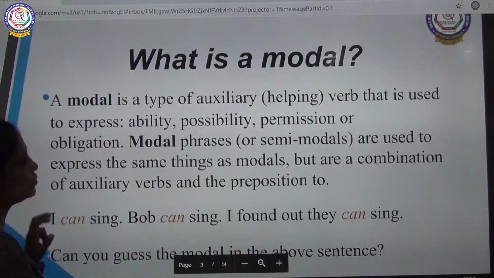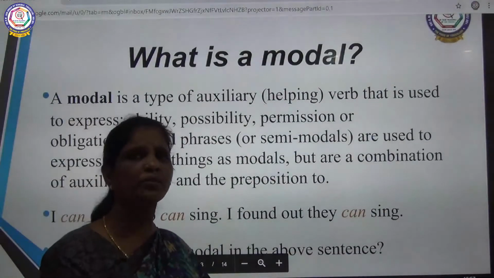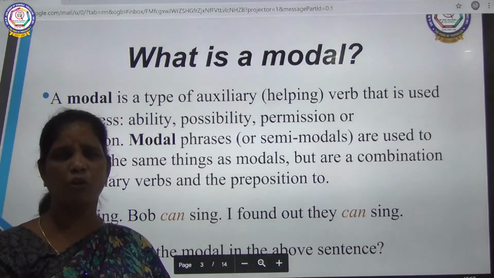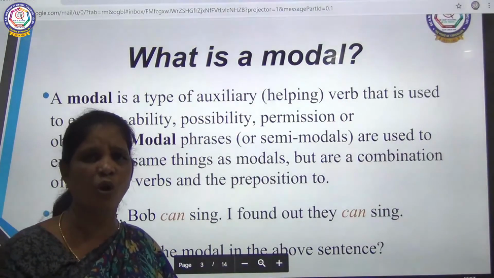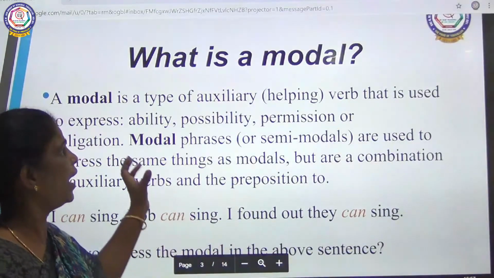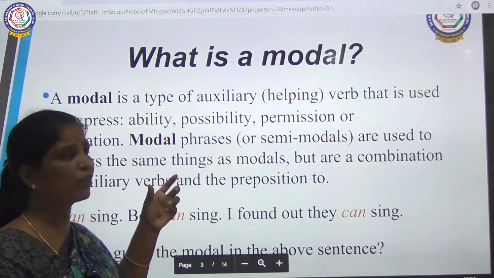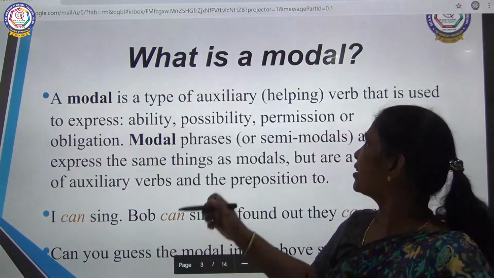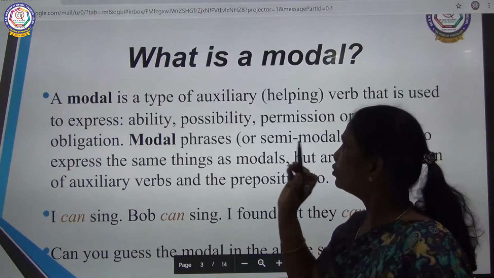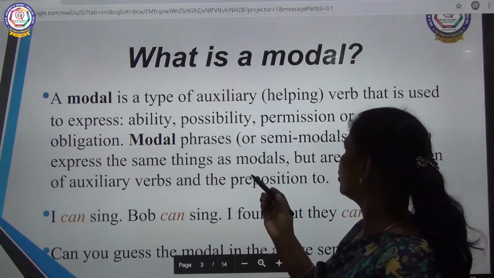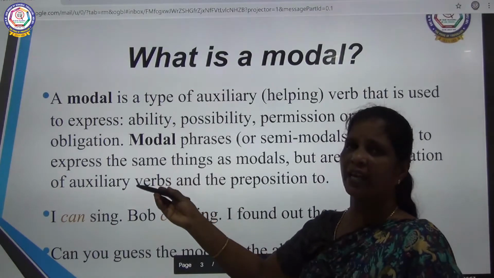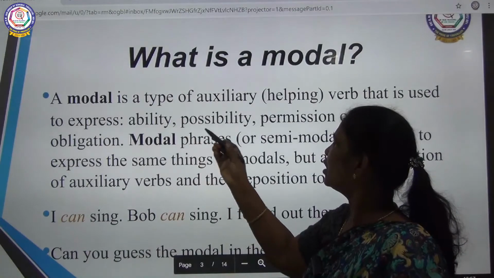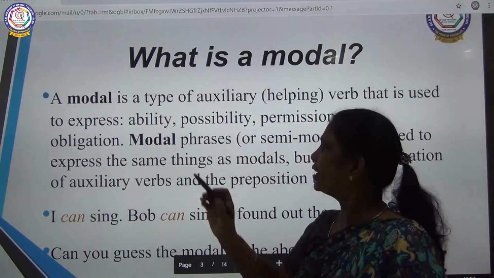Okay. What is a modal? So, model, M-O-D-E-L, means a person who acts as a role model or models something. Here, what is a modal? It is a grammar function. A modal is a type of auxiliary. What is an auxiliary? An auxiliary is a helping verb that is used to express ability, possibility, permission or obligation. So, a modal is a helping word and it expresses your ability, possibility, permission or obligation.